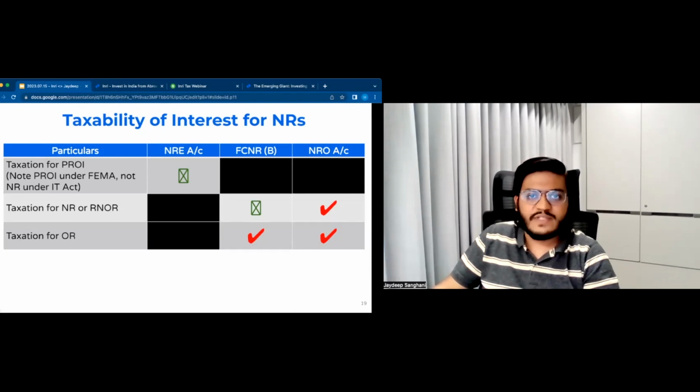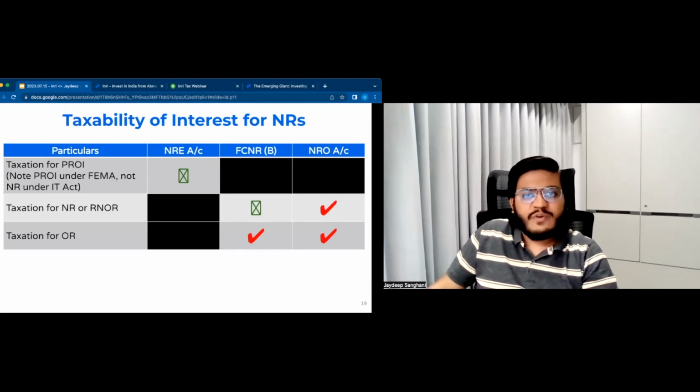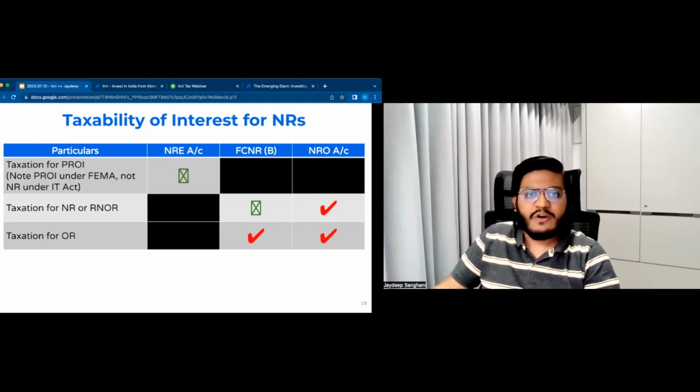Now, interest from your NRO account or interest from your FCNR-B account to a resident Indian, so an ordinary resident, is taxable. For NRO account, anybody, whether you are a resident or non-resident, doesn't matter. Interest is taxable in India. For FCNR, it is only taxable if you are an ordinary resident.